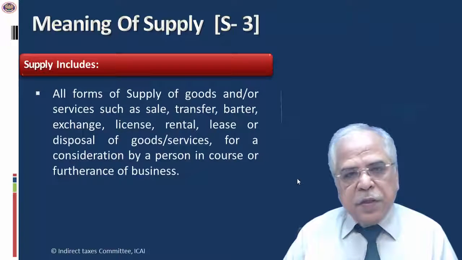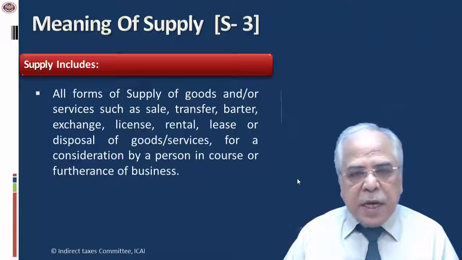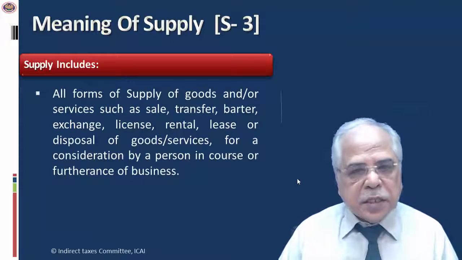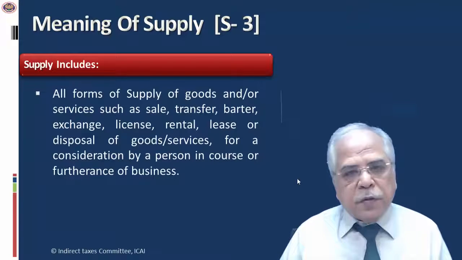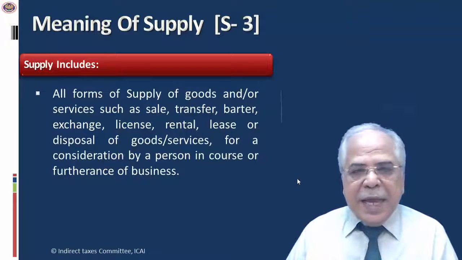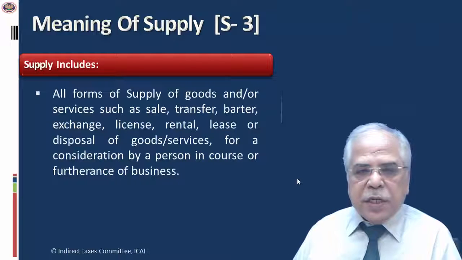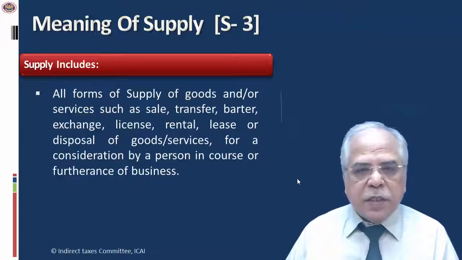Unlike the present definition of service, if you compare it with that, consideration is common, but furtherance of business is the addition here. If you look at the definition of service in section 65B, sub-clause 44, it reads as follows: service means any activity carried out by one person for another for a consideration and includes declared services.